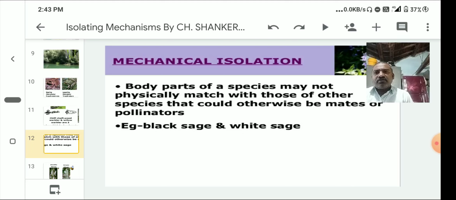So, when Drosophila melanogaster is crossed with a different species, the reproductive organs are damaged due to the different arrangement of sexual organs. So, that is mechanical isolation.